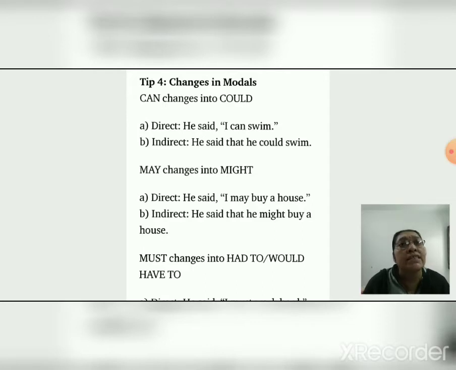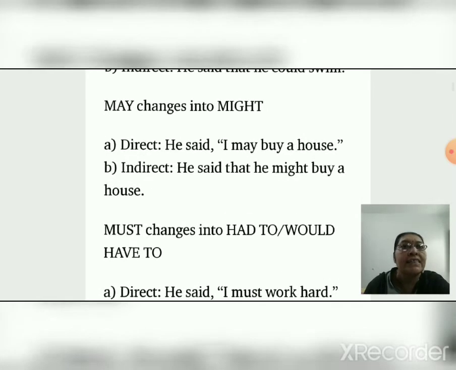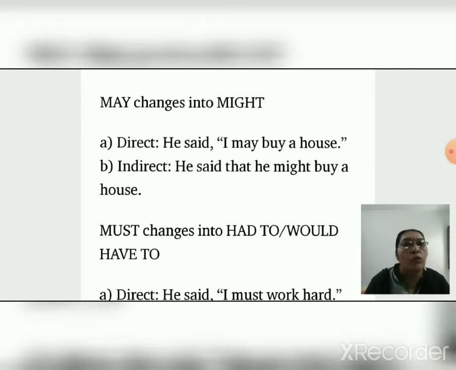So, changes in modals. Our topic is tips for changes in modals. Do you know modal verbs, auxiliary verbs? Can changes into could. Direct, he said, I can swim. Indirect, he said that he could swim. May changes into might. Direct, he said, I may buy a house. Indirect, he said that he might buy a house.